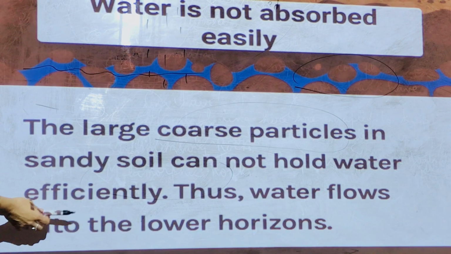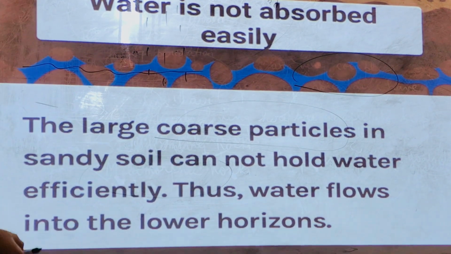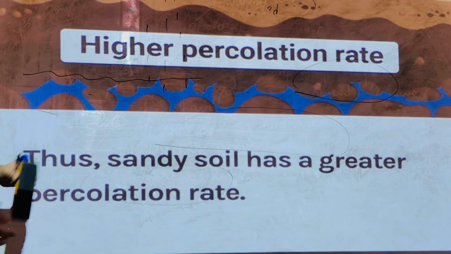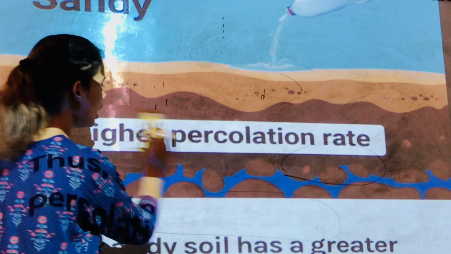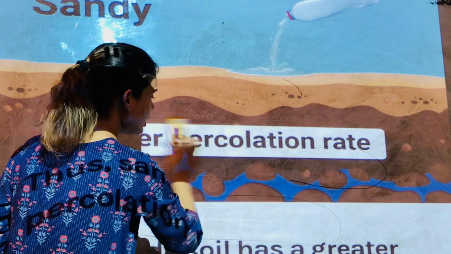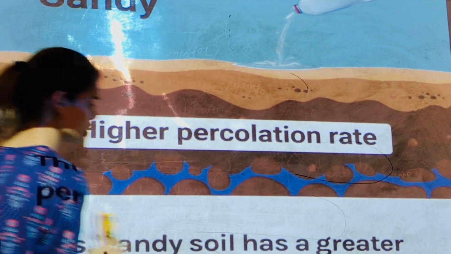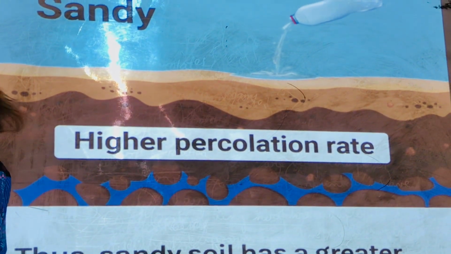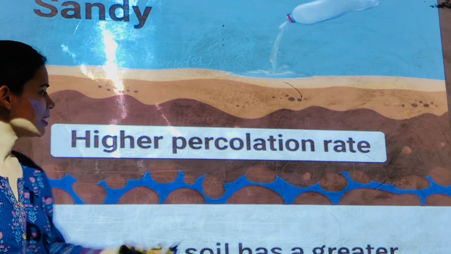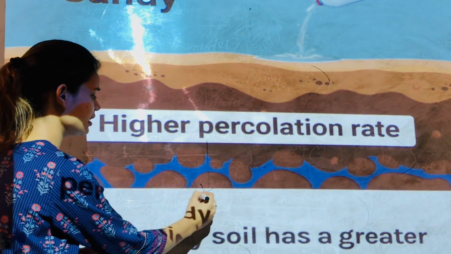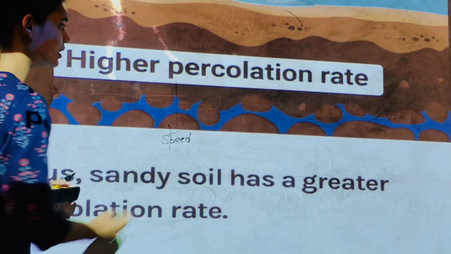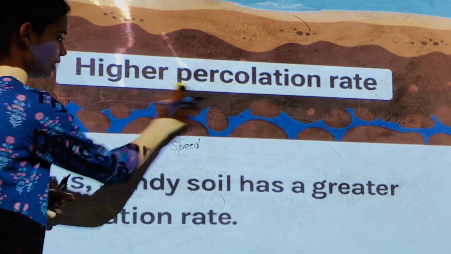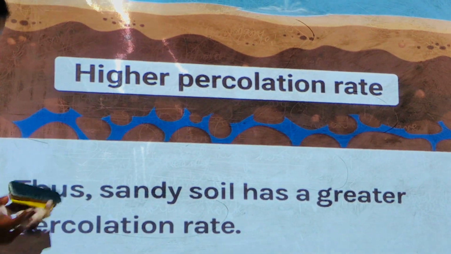Thus water flows into the lower horizons. It means that it has a higher percolation rate. Percolation rate basically means the speed. It will tell you the speed at which the water is percolating, the speed at which the water is passing.